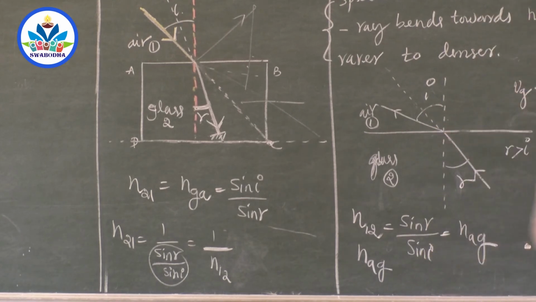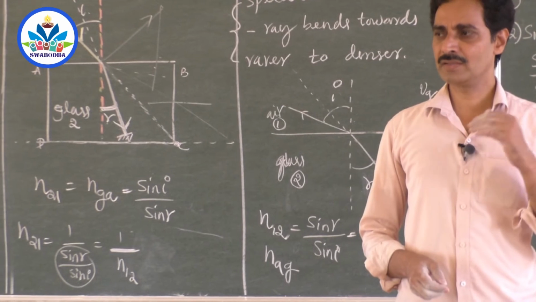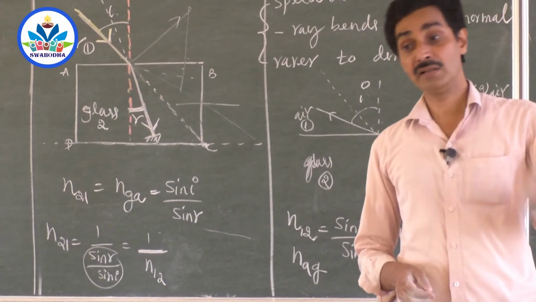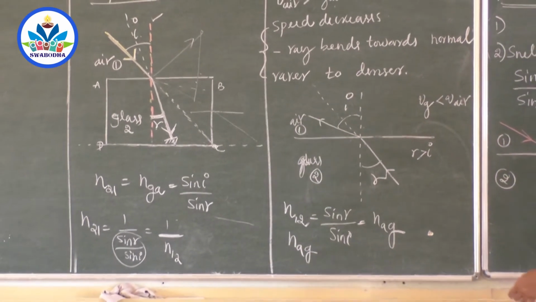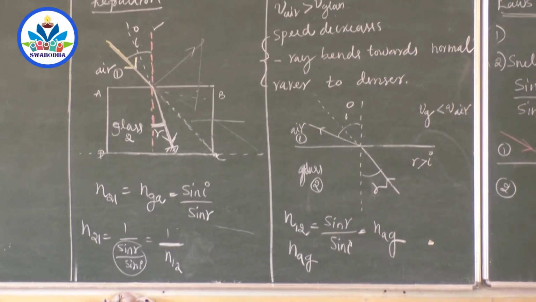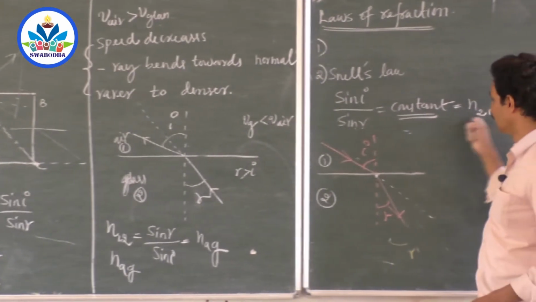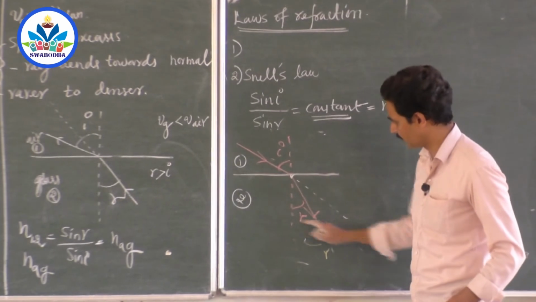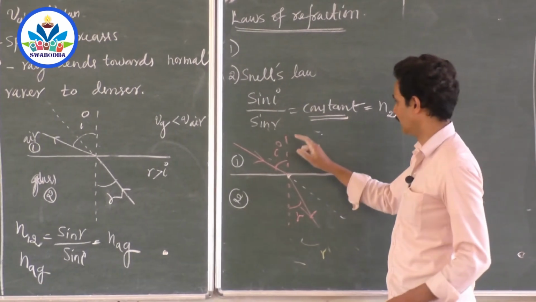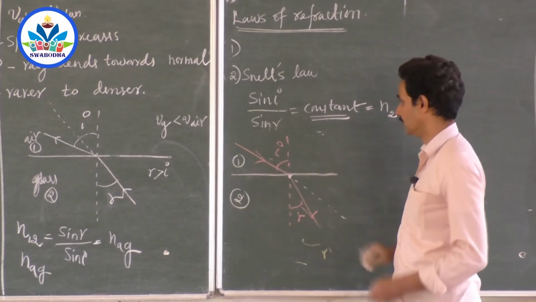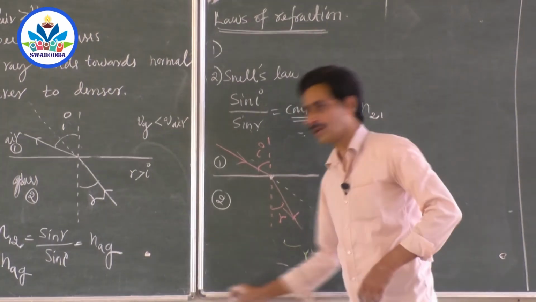So always keep one aspect clear in mind: the refractive index of the medium where the ray is undergoing refraction, that comes first. Even if you put a light like this, 1 comes first. If you put a light like this, here it undergoes refraction, 2 comes first. So N21 is sin I by sin R. This is how we find out the refractive index of any medium.